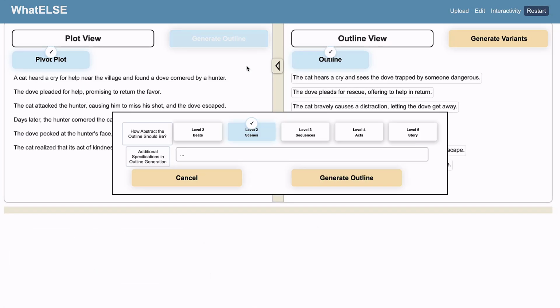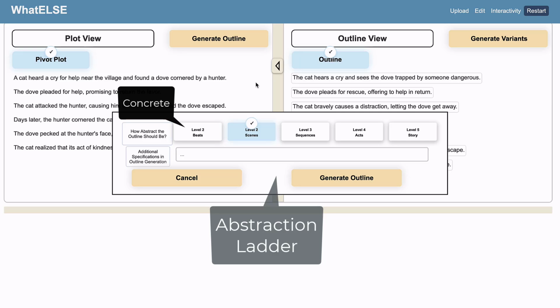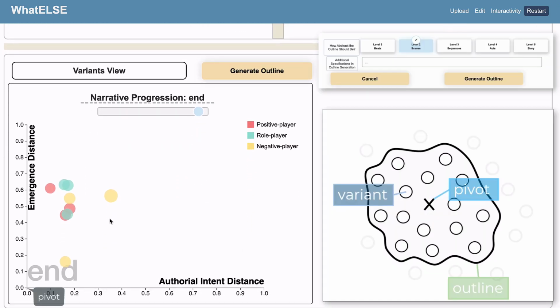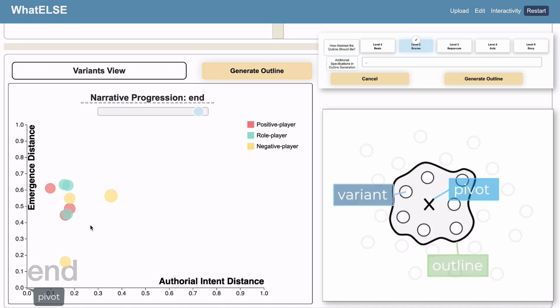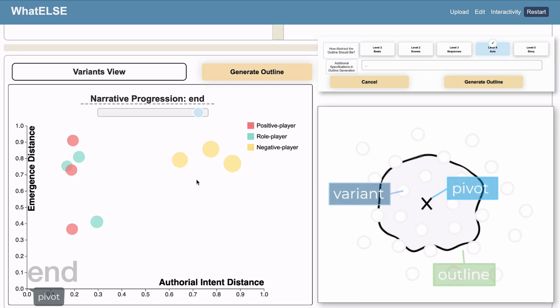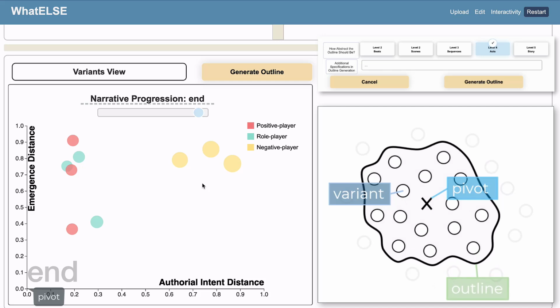In the outline, authors can use a tool called the abstraction ladder to control the outline's level of abstraction, roughly shaping the expected space. A concrete outline leads to a smaller narrative space with similar variants close to each other and more strictly following the pivot. An abstract outline leads to a broader narrative space with diverse variants, more loosely following the pivot.